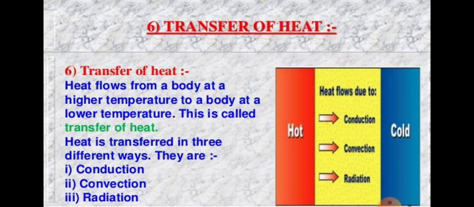Okay, understood? And heat can be transferred from a hot object to a cold object in three different ways. First one is conduction, then convection, and radiation. In solids, heat is transferred by conduction.